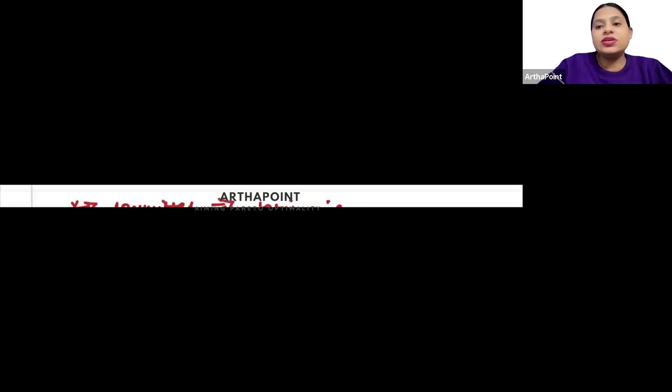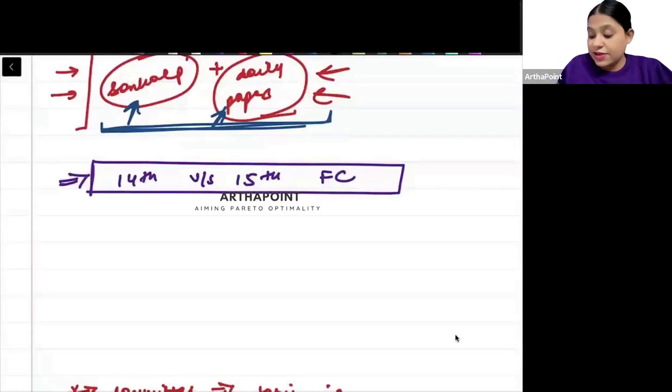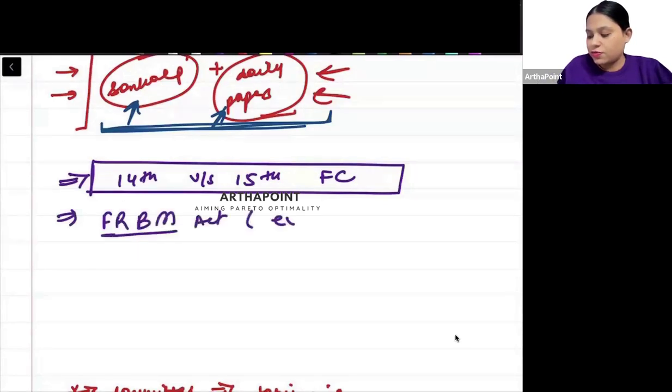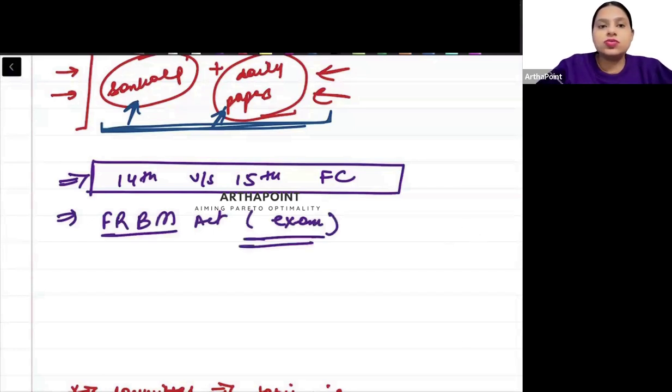Similarly, one important thing that you have to do is the FRBM Act. This is very important from exam point of view. Very, very important. You have to do this also.